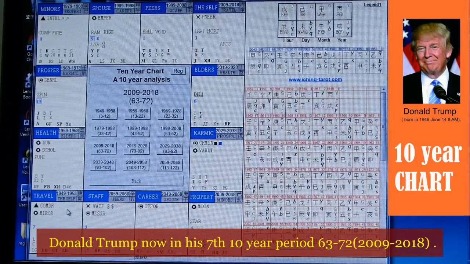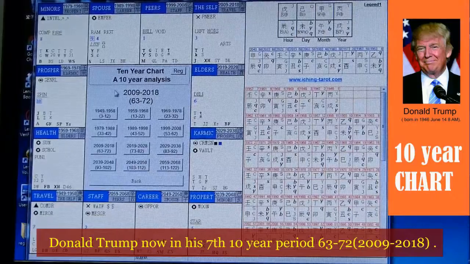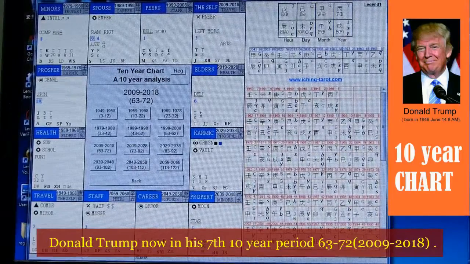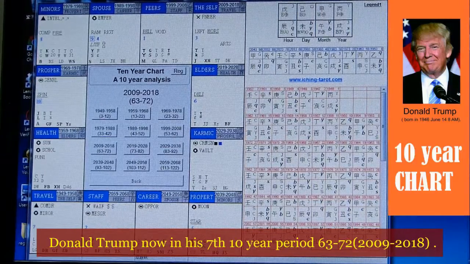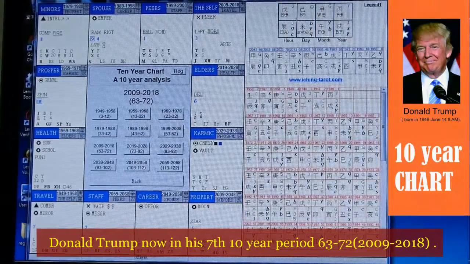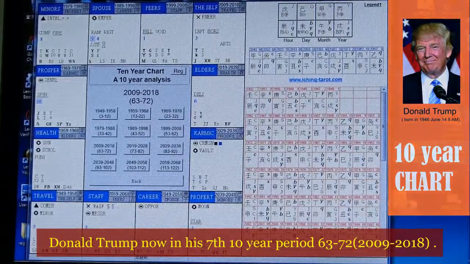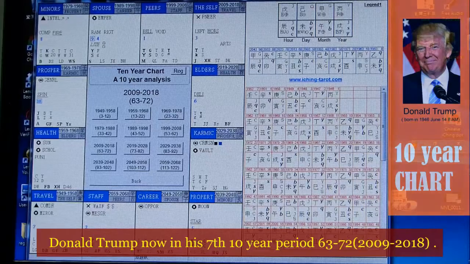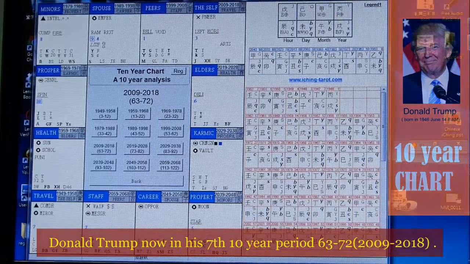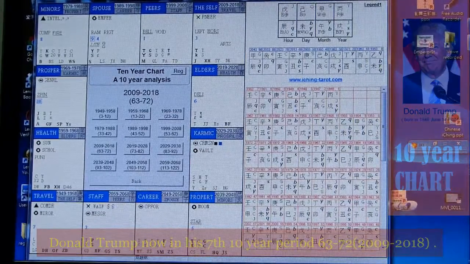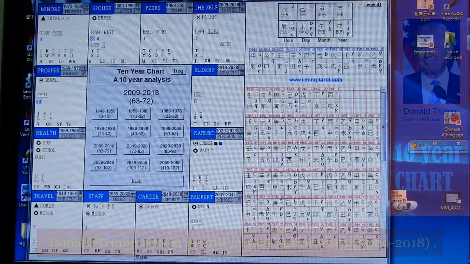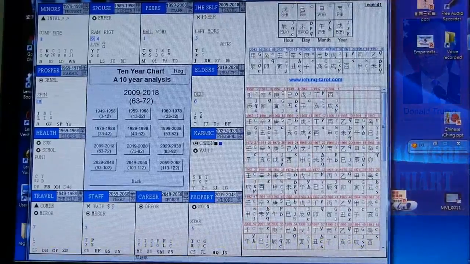Just by the names, Pioneer and Commander are very vibrant energy. Under the influence of these two stars, that energy will bring him a very vibrant 10 years and very positive energy. Particularly if he has the ambition to become the US president, that would be a great blessing.